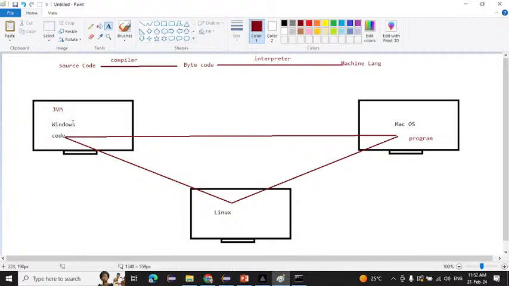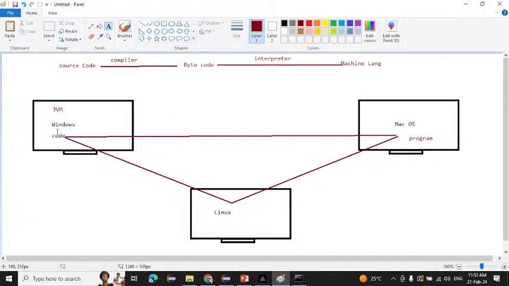Now see here. Why do we want a JVM? Because all the things like the compiler and the interpreter are present inside the JVM. And what does JVM stand for? Java Virtual Machine. The compiler, the interpreter, all these things are present inside the JVM. If you want to run this code, we want a JVM, right? Because inside the JVM we have a compiler and interpreter. Only if we have a compiler and interpreter can we run that code.